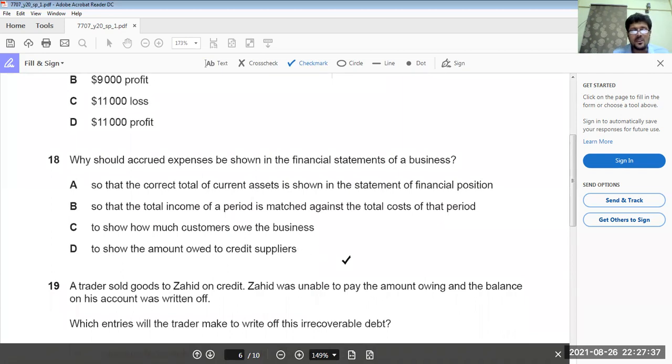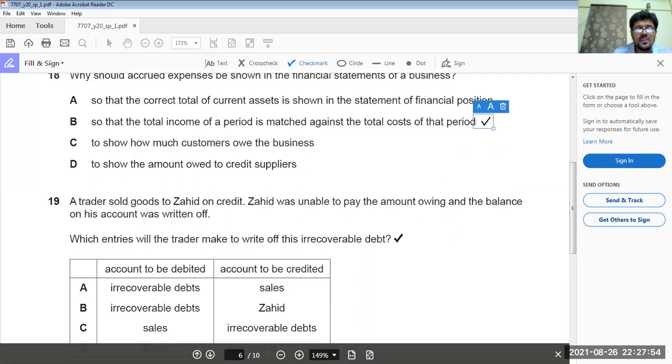Why should accrued expenses be shown in the financial statement so that the total of assets shown in the statement of financial position is correct? So that the total income of the period matches against the total cost of that period. Yes, B option is the answer.